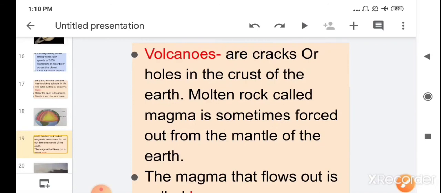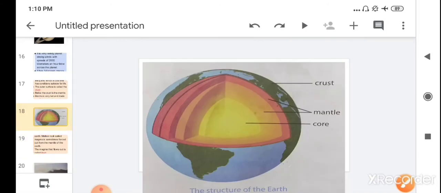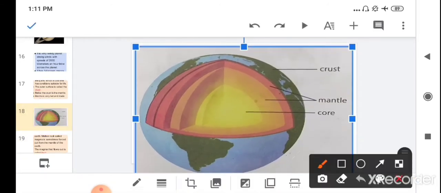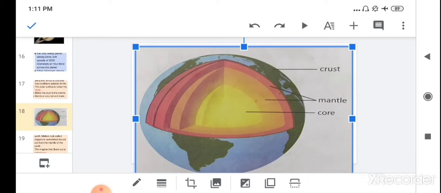If you see the picture here, volcanoes are always present at the outer surface. The hole or opening of the crust is where the hot lava comes out from the mantle. From here the molten rock present in the mantle layer comes out at the surface of the crust. This is known as a volcano.